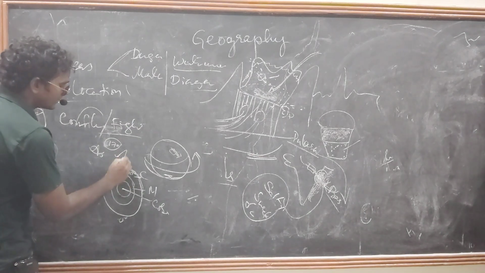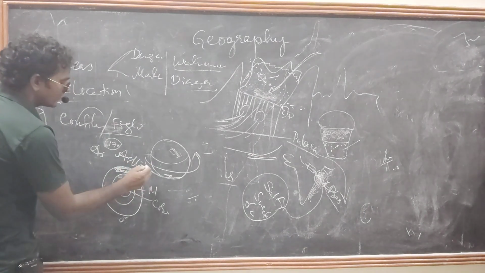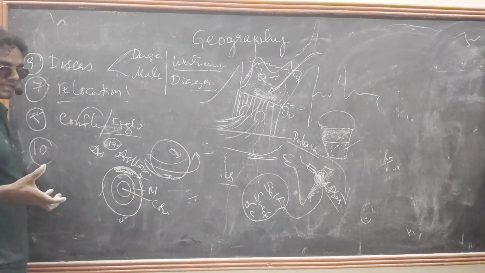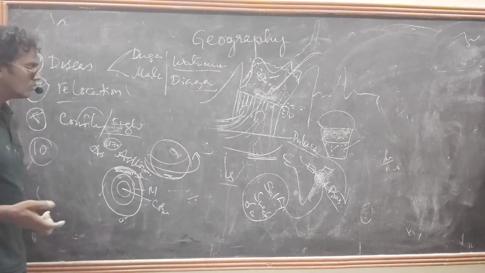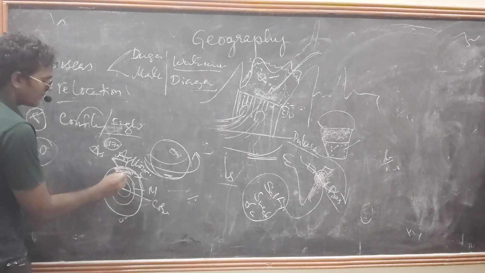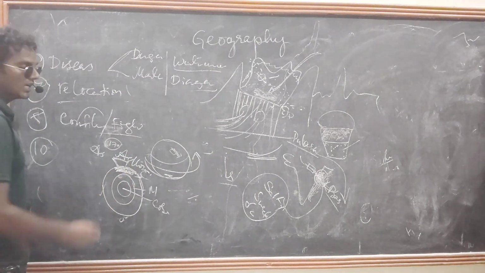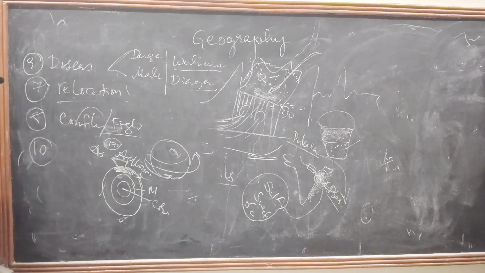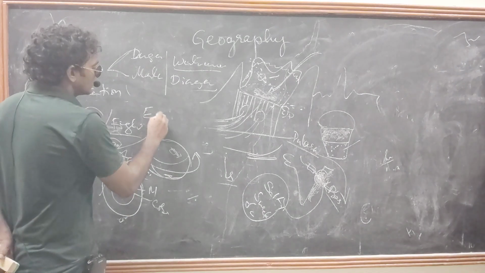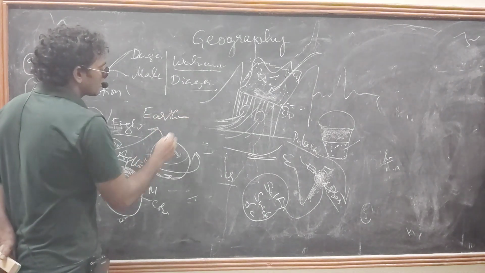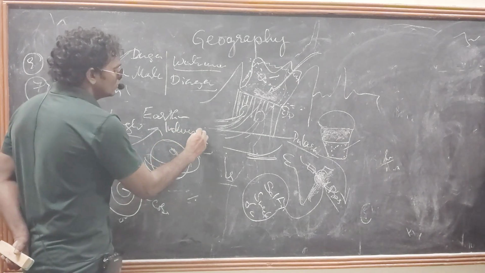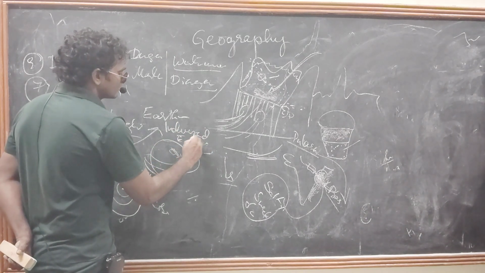That is the asthenosphere. It acts like rubber. So if you put a lot of weight on a particular area, it will adjust like this. So earthquakes should come. These earthquakes are called induced earthquakes.